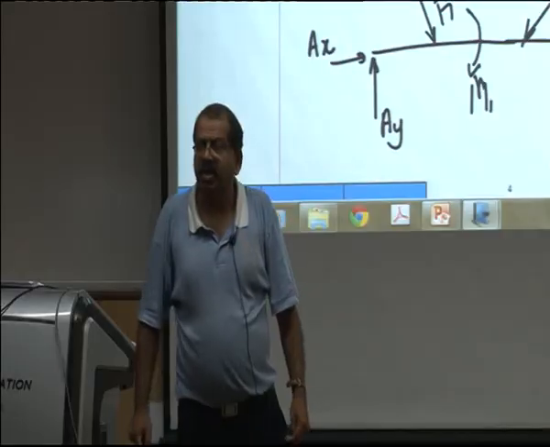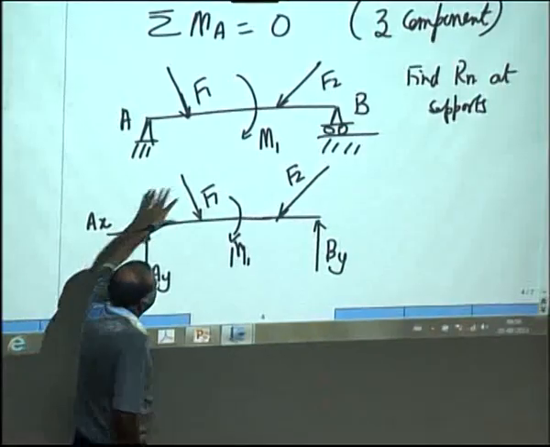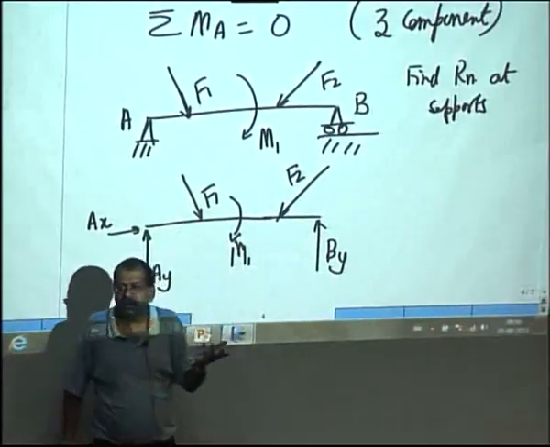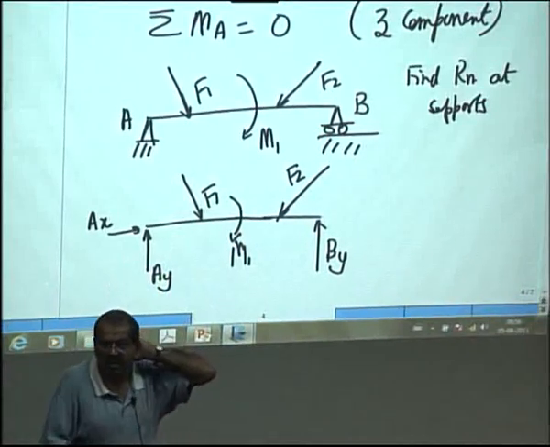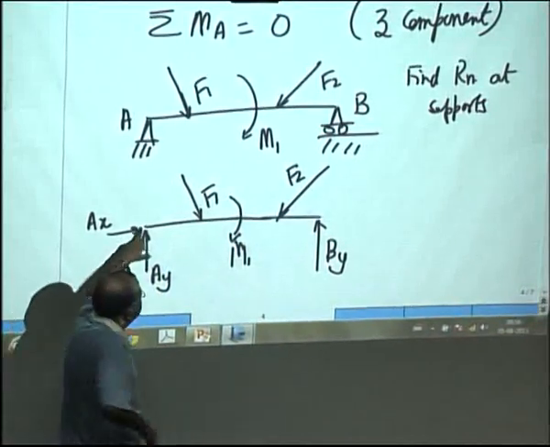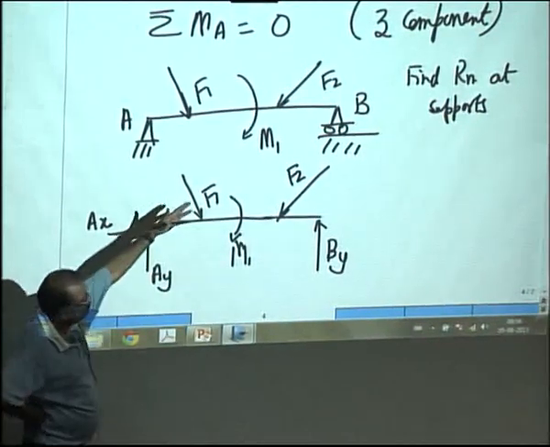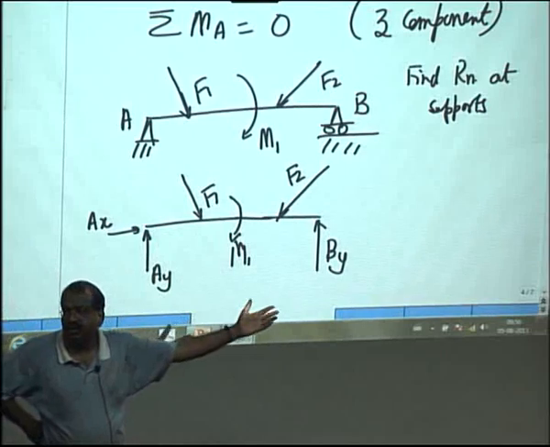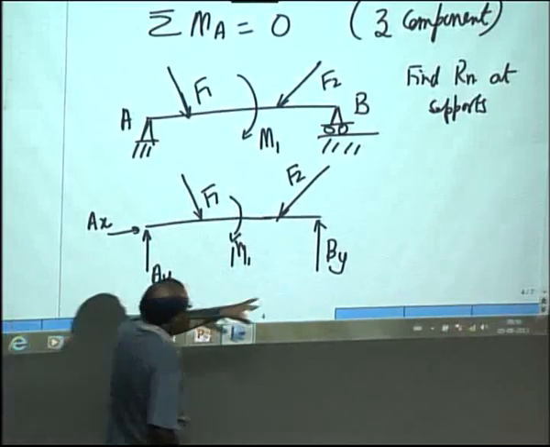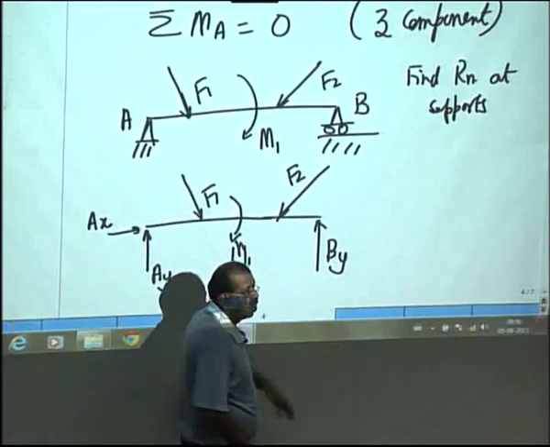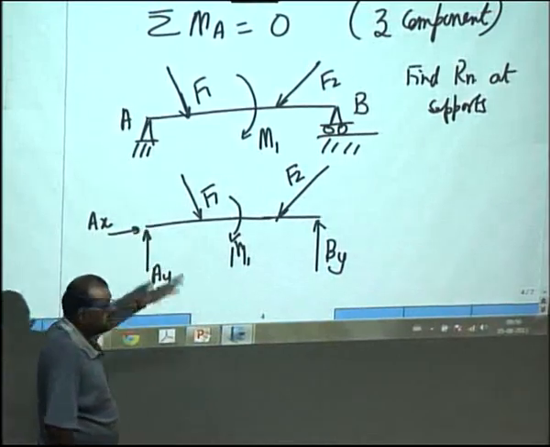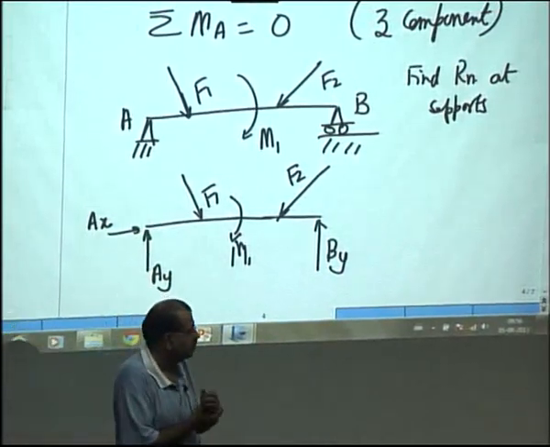That will give us the second equation, and we take moments about A or moments about B equal to 0, and that will give us... In fact, here if I directly take moments about A equal to 0, I will get By, assuming forces F1, F2 and M1 are known. So now if the problem says find By only, then all you do is take moments about A, one equation gives you the answer. Okay.